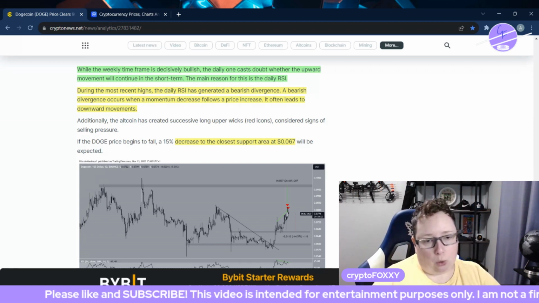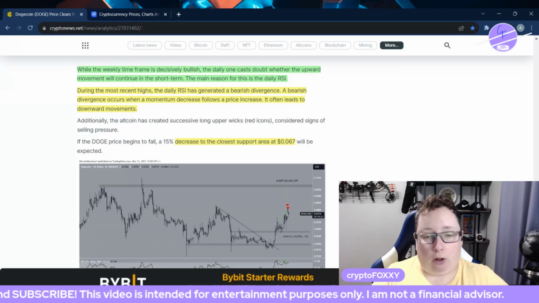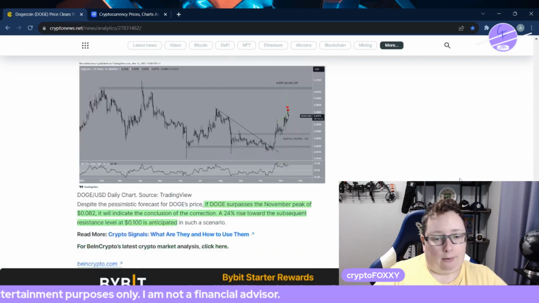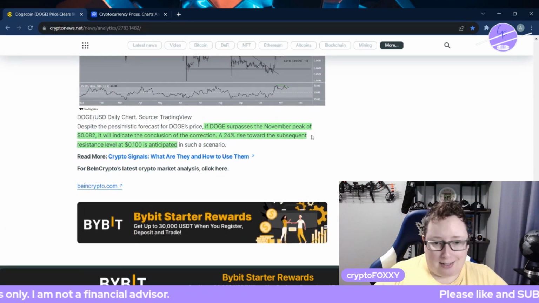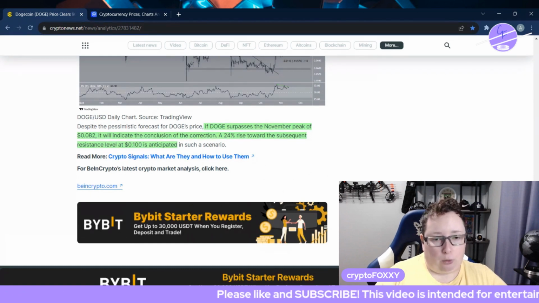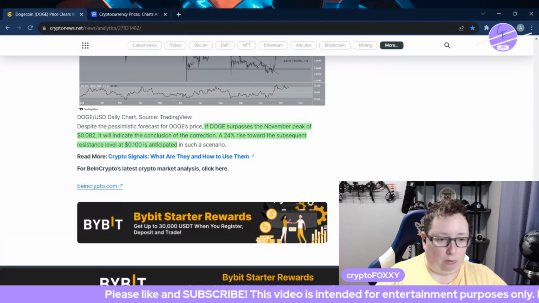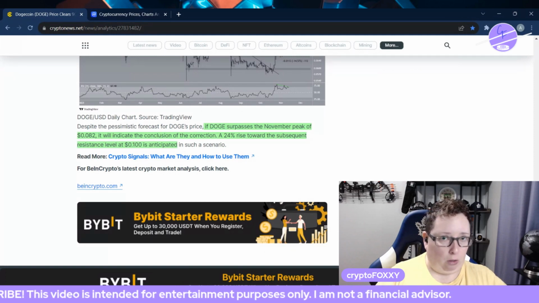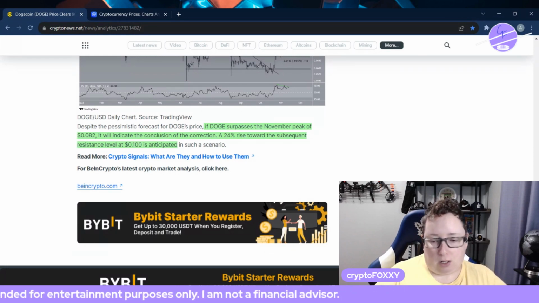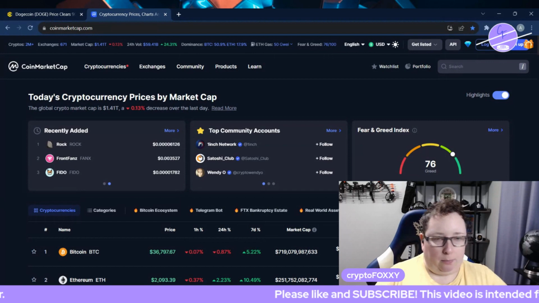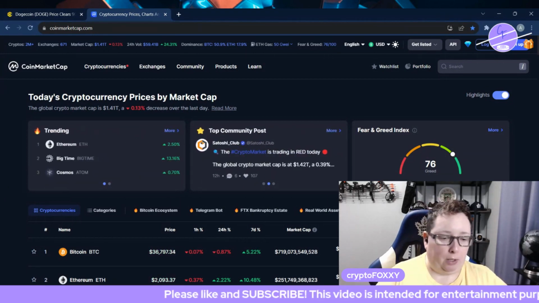If the Dogecoin price begins to fall, the resistance level that we are looking at is about 6.7 cents. If Doge surpasses the November peak of 8.2 cents, it will indicate the conclusion of the correction, and a 24% rise towards the subsequent resistance level at 10 cents is anticipated. Now, 10 cents would also be a bit of a psychological number. A little bit of a sell-off could occur at the 10-cent level because that's a value people would put on it. When you hit 10 cents, people think, I'm going to take some profits, or something like that, right?